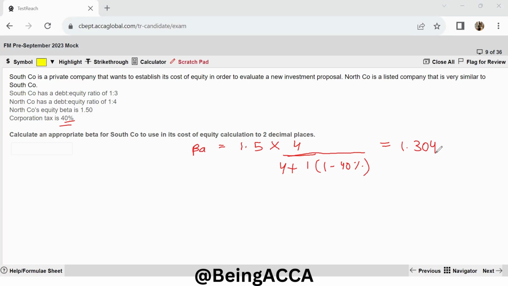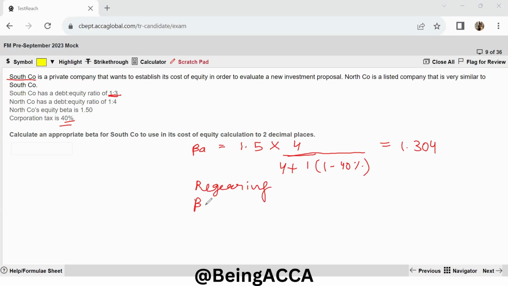What is our second step? We have to re-gear this according to South Company, which is originally our company. So we will re-gear it according to the debt equity ratio of 1:3. So how will I find that? I will re-gear this according to South Company.